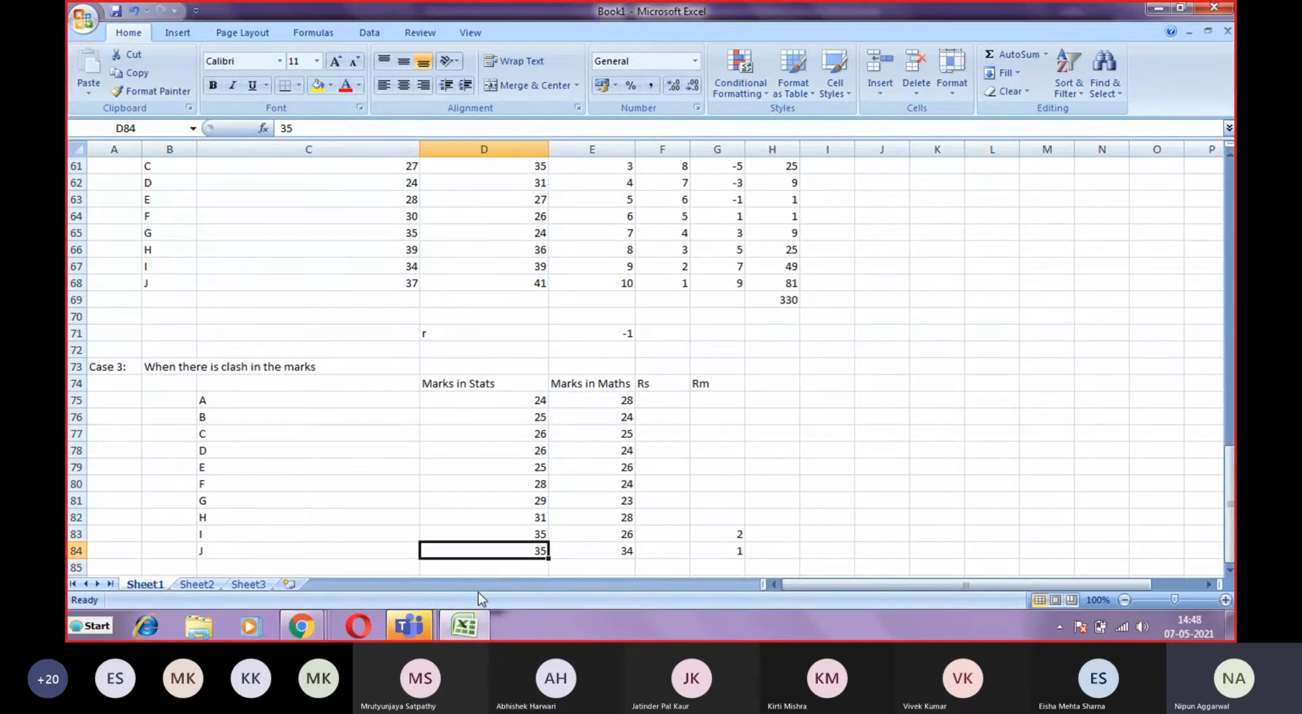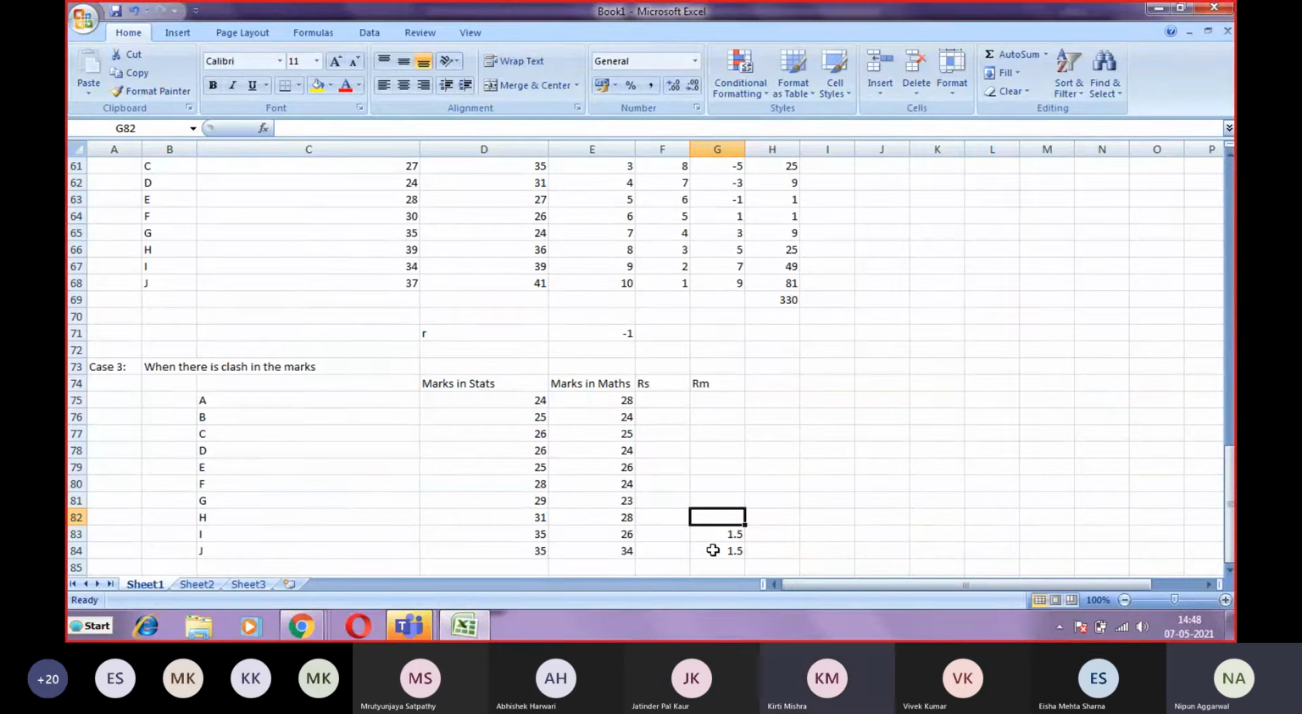So for that reason, we see where the clash in the marks is, in which ranks. The clash is in ranks 1 and 2, since there are two marks of 35. So we will take the average of 1 and 2. 1 plus 2 is 3, divided by 2 is 1.5. So both will be given the rank 1.5 and 1.5. That is the way in which we can give ranks when there is a clash in the marks.